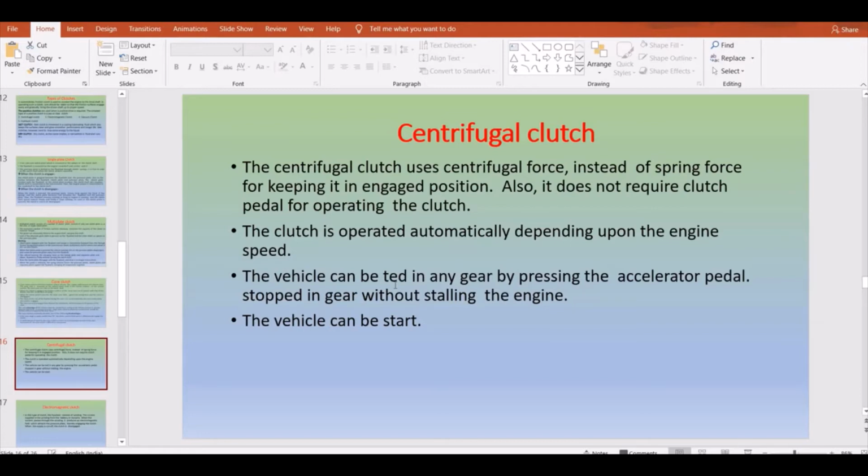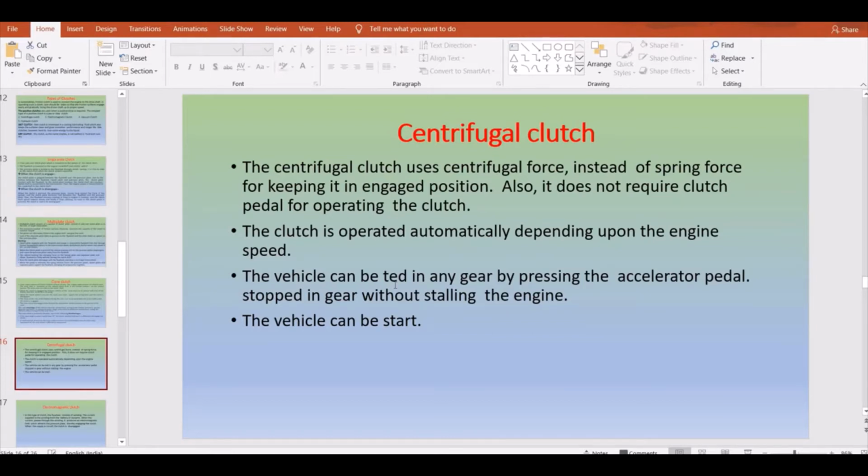That depends upon the action of the centrifugal force, which acts against the spring force to keep it in an engaged or disengaged position. It doesn't require any clutch pedal for operating, because centrifugal clutches come under automatic or semi-automatic operation. In automatic or semi-automatic transmission, we generally use centrifugal clutches.